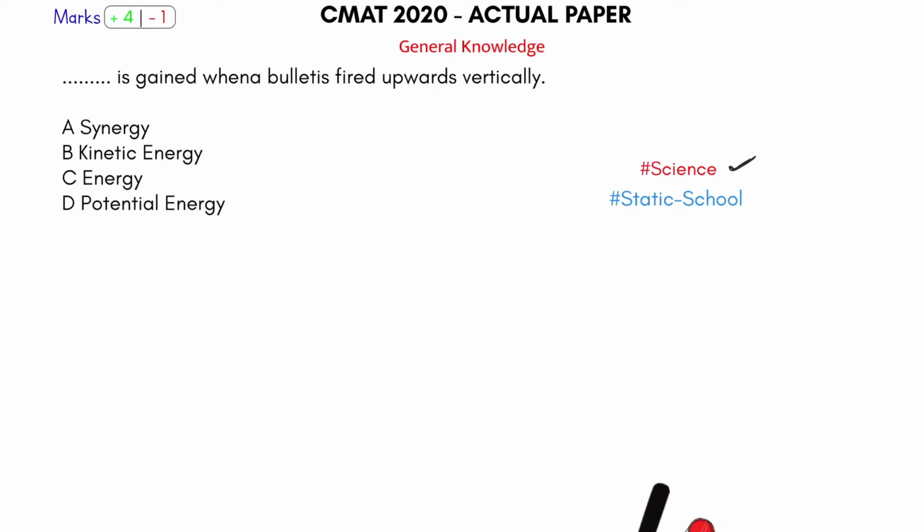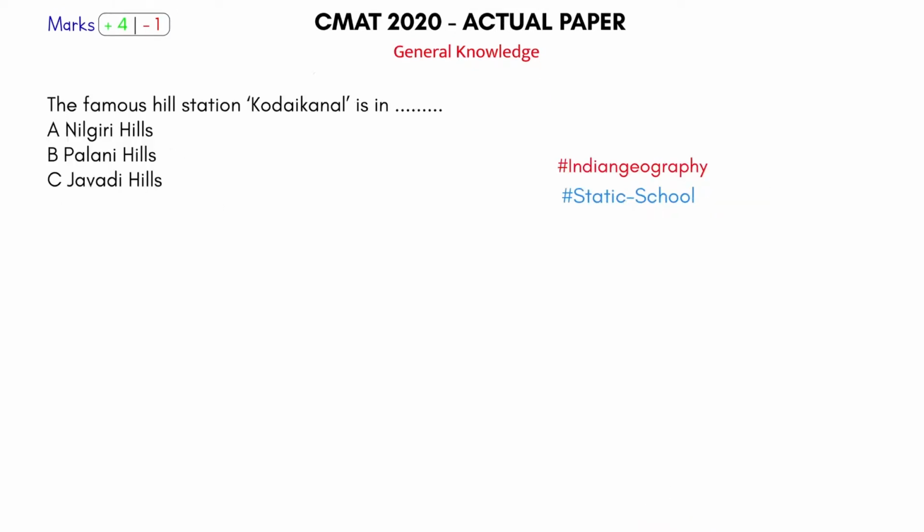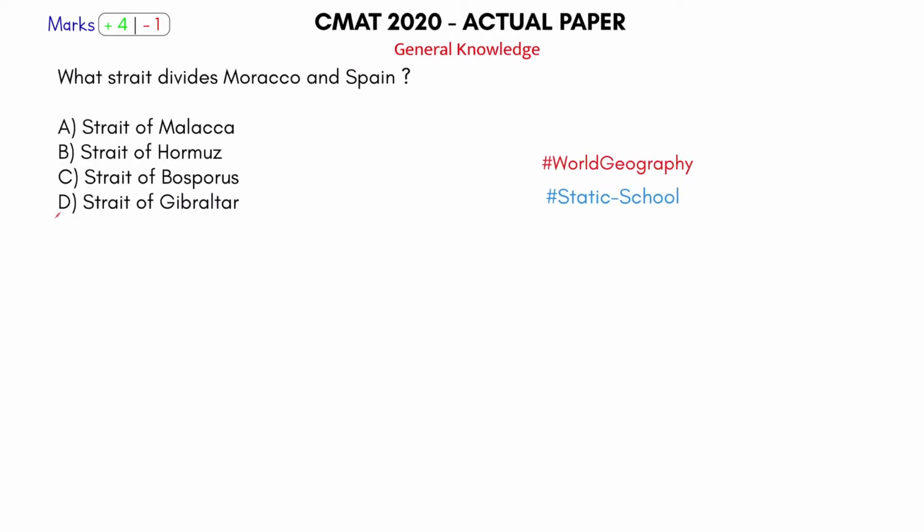This is science, clearly a basic science question. What is gained when a bullet is fired upwards vertically? Clearly potential energy. It will have potential energy that will be converted to kinetic energy. So basic science that we have learned in school, that's what has come here. The famous hill station in Kodaikanal is Indian geography, static school, and I think the answer for this is Palani Hills. So if you learn Indian geography, you should get this.